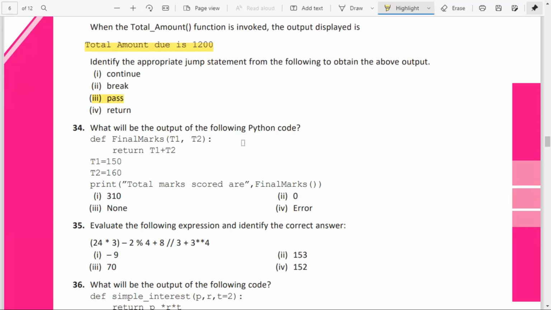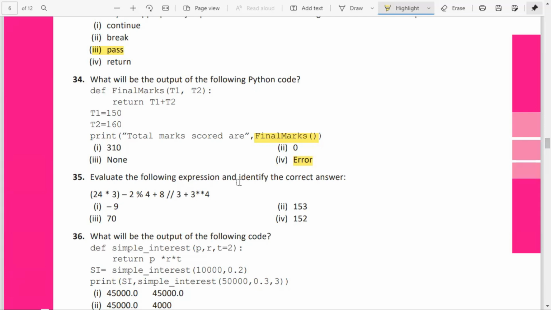What will be the output of the following Python code? T1 equal to 150, T2 equal to 160, print total marks score, the final marks function is called. When we are calling it, the control will go there, but T1 and T2 are asked for, and in the function call we are not passing any values or arguments. So what will it result in? It will result in an error.